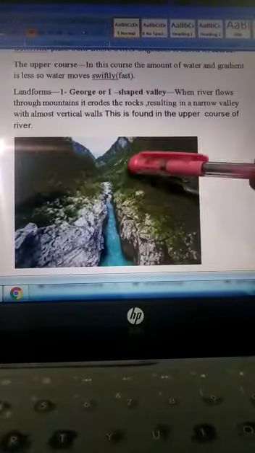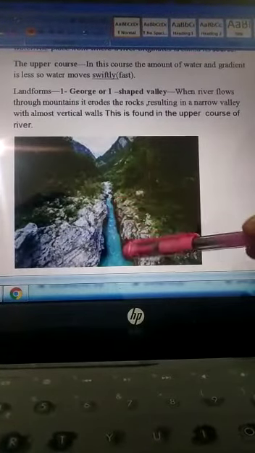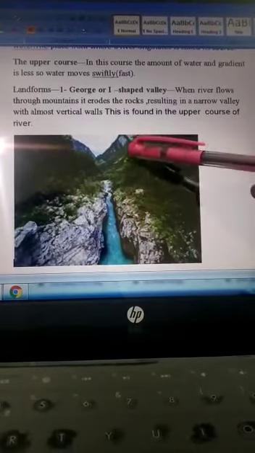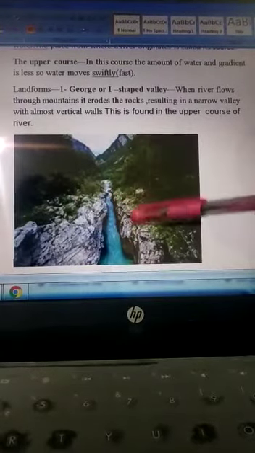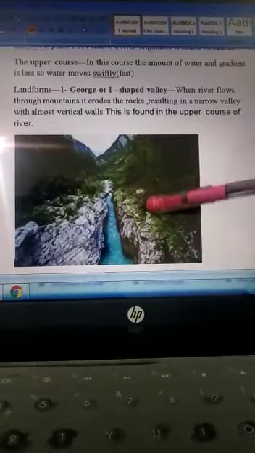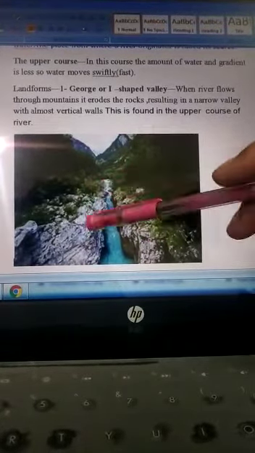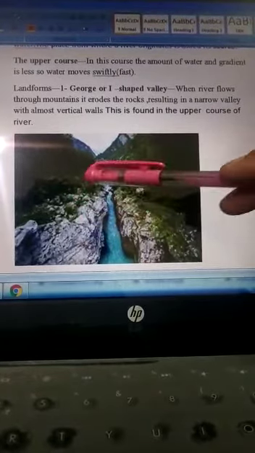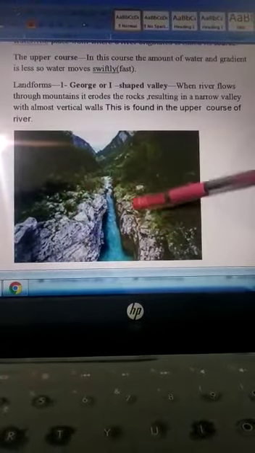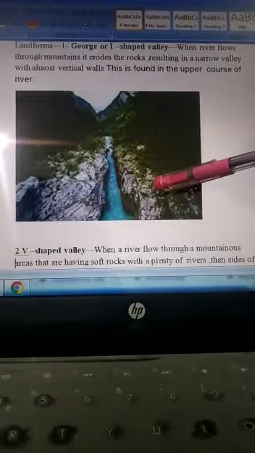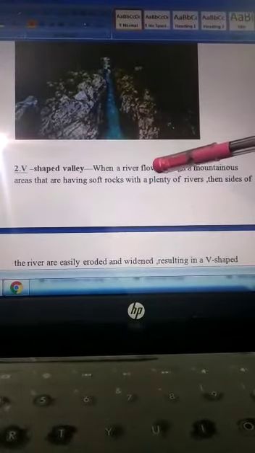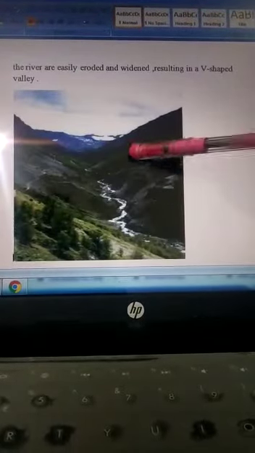Here you can see the I-shaped valley. How is it made? When the river flows through the mountain areas, it erodes the rock, resulting in a narrow valley with almost vertical walls. Here you can see the wall-like shape made by the river. Further on, it also moves swiftly, so it also makes a V-shaped valley.